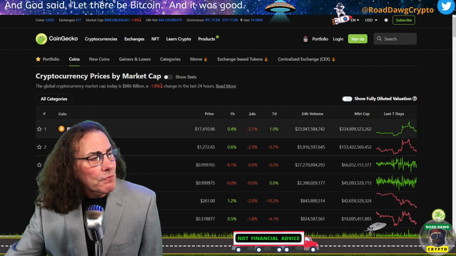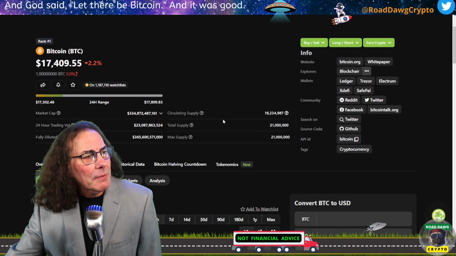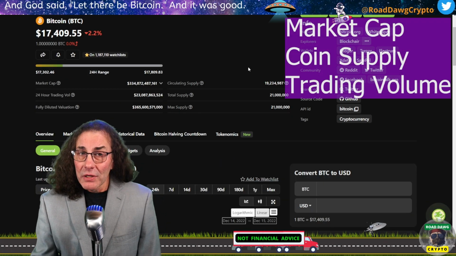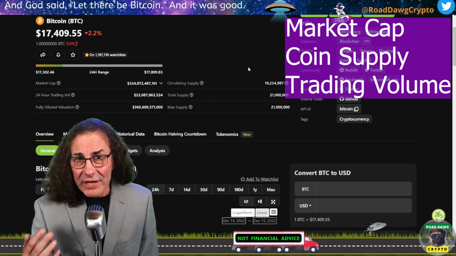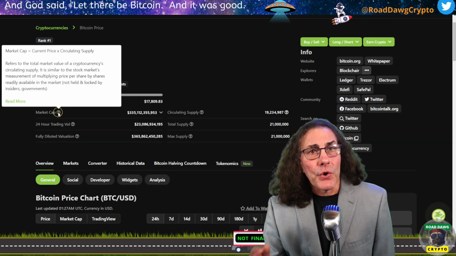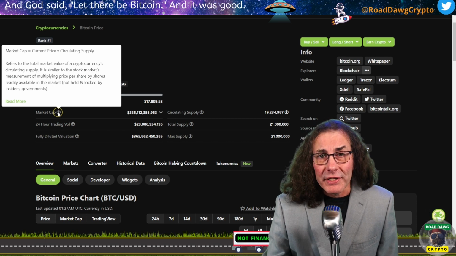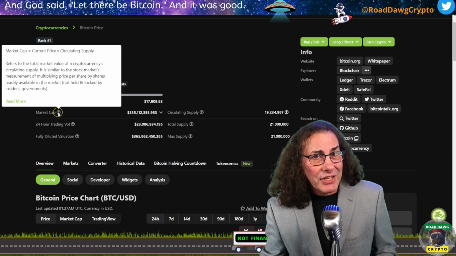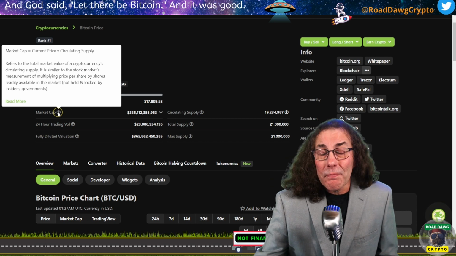We'll stick with Bitcoin, for example, so I'll click on that and we'll bring up this page right here. When it comes to financial metrics, I'm looking at a few important things: market cap, coin supply, and trading volume. Right over here, we got the market cap. And market cap is simply the current token price multiplied by the current circulating supply. And this can help us determine growth potential for a given project. It can also indicate how dominant or popular a project is.